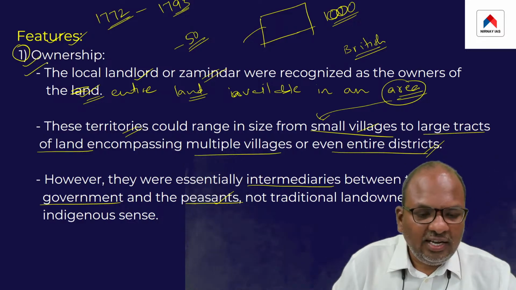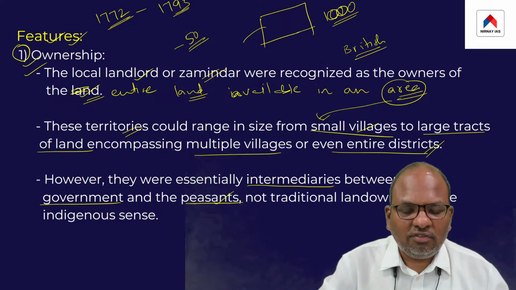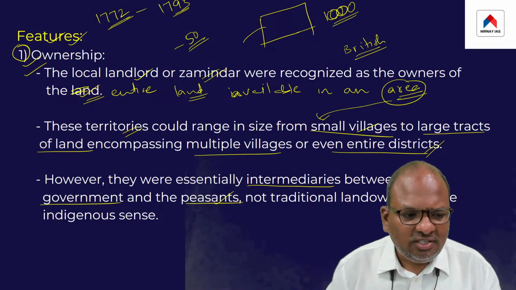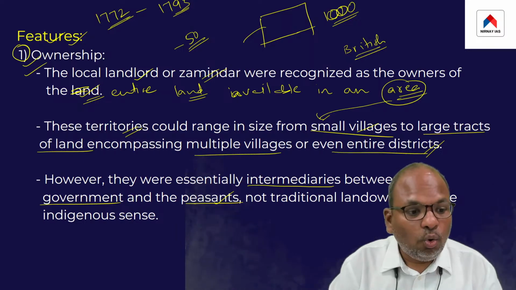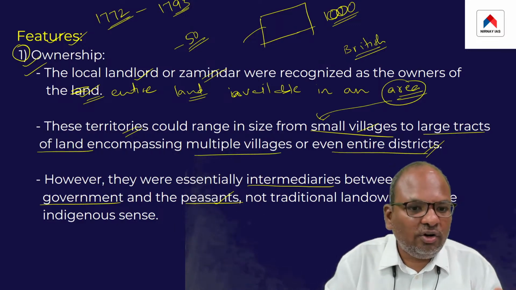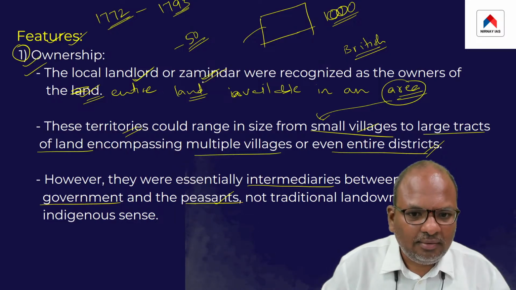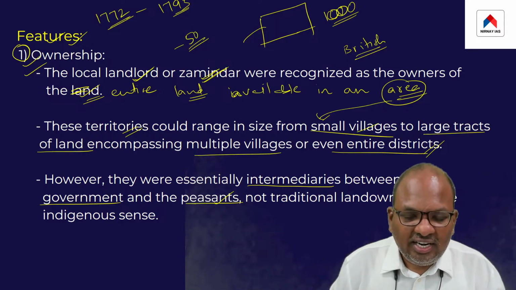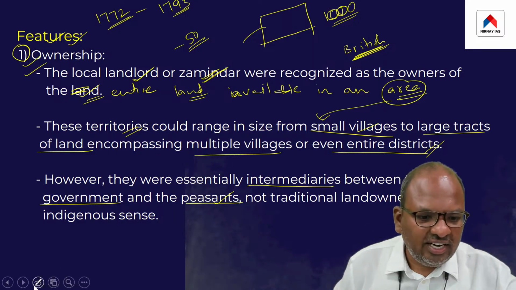One, basically, the local landlords were declared as owners of the entire land available in an area. The area could be just a small village, it could be a group of villages, or it could be a whole district. So the land available in the whole district was declared as belonging to a zamindar, a landlord who was named zamindar. In other words, the position of a zamindar was created by the British only.